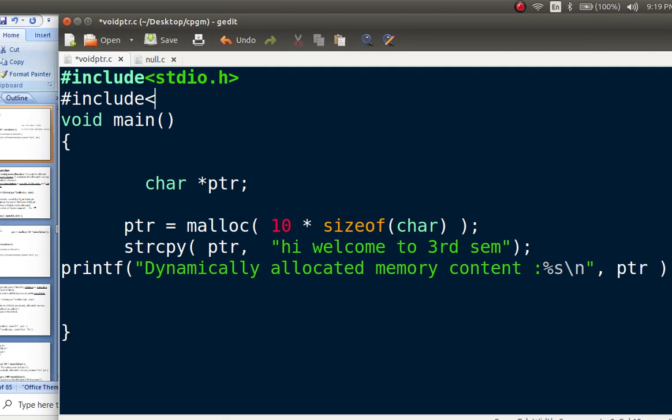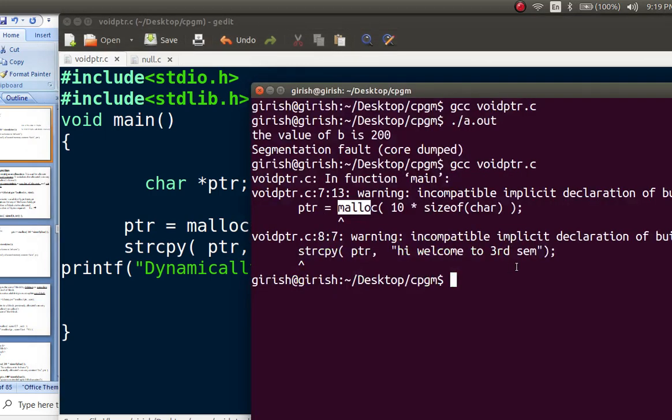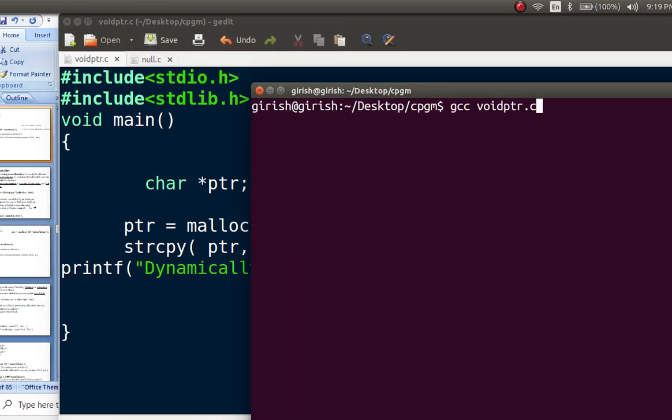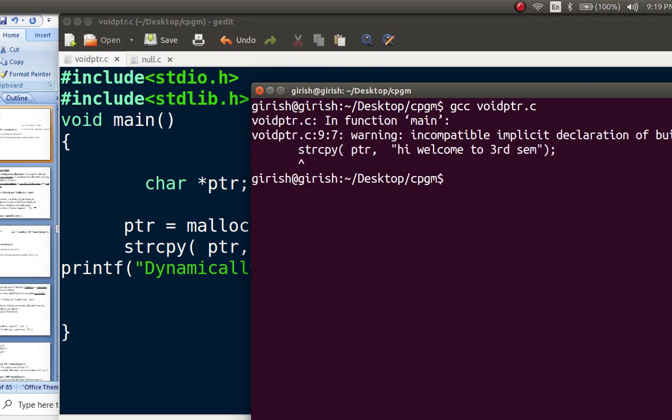Include stdlib.h, the standard library header file, then save it and compile again. You will get one more error. See here, strcpy: incompatible implicit declaration of built-in function.